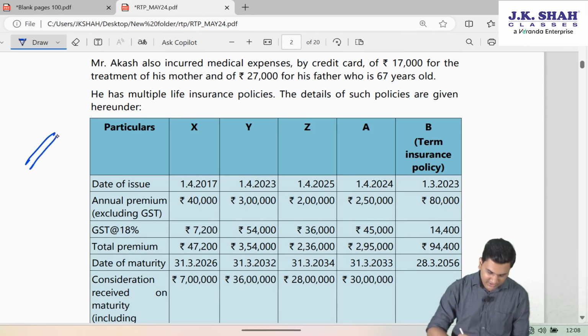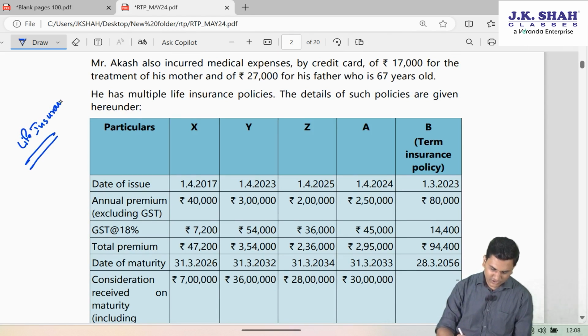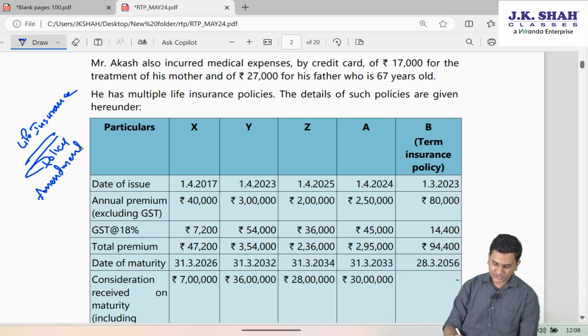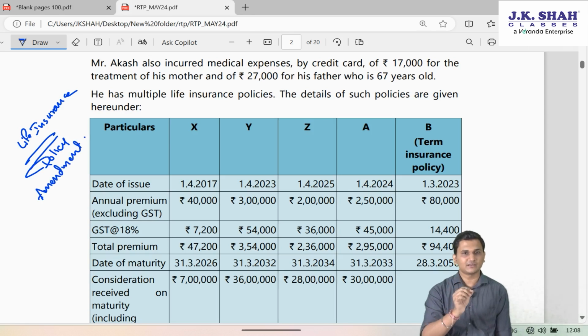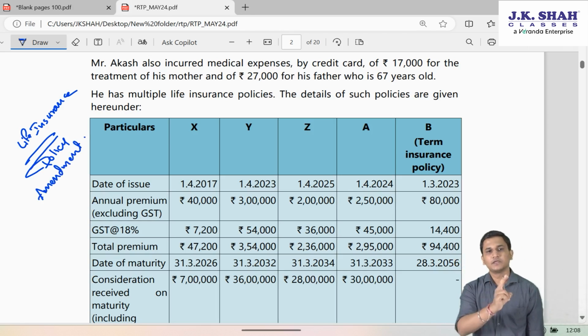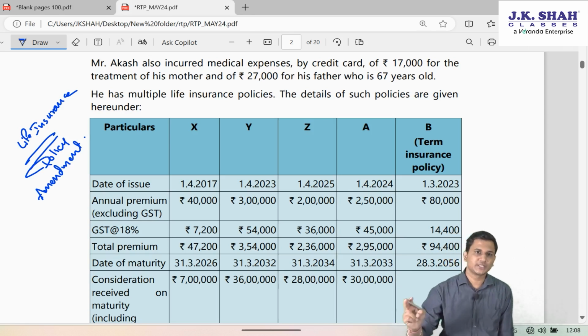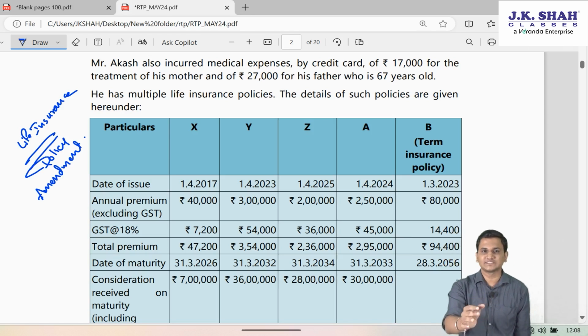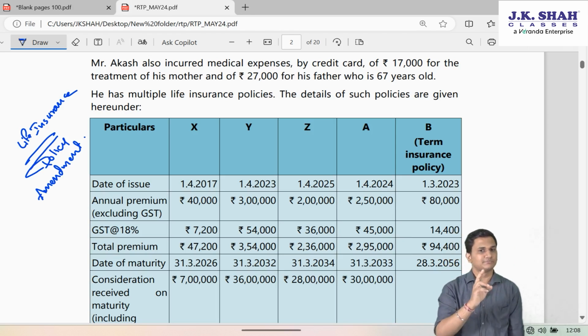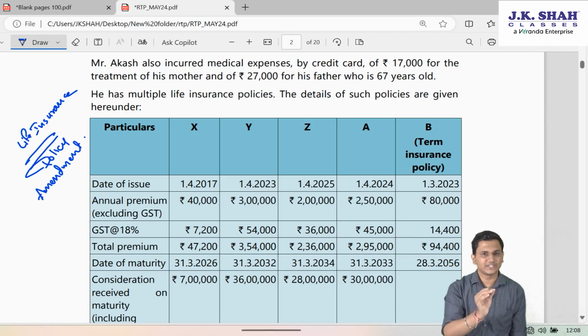First observation is the life insurance policy amendment which they included in this first question. So I would suggest students to read that amendment very nicely, because anyways in your statutory update PDF they have given n number of examples on that amendment. So please go through all those examples very nicely.